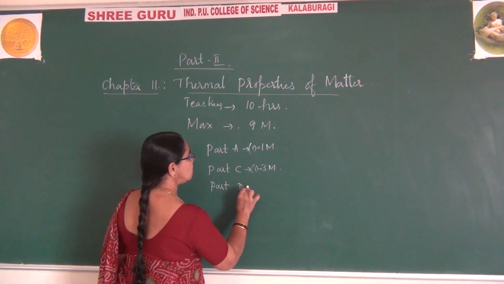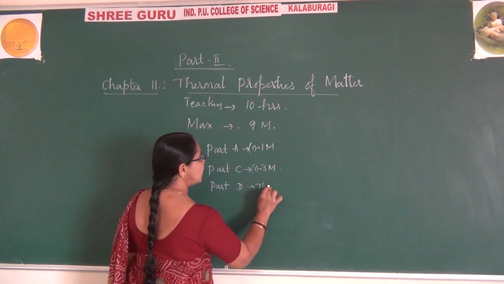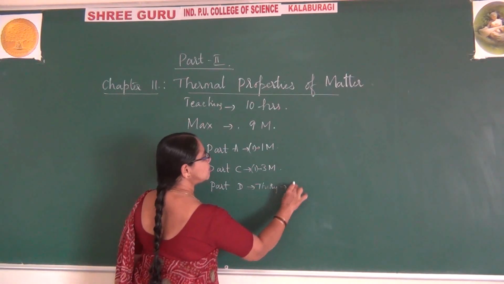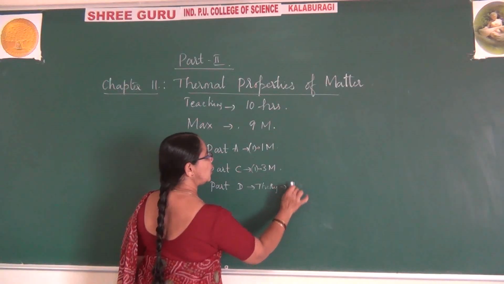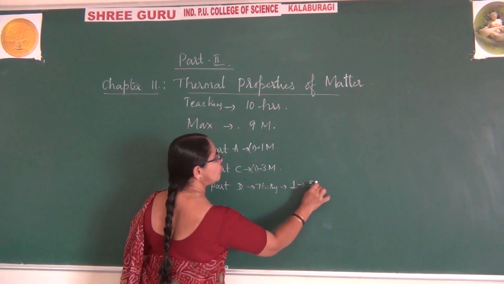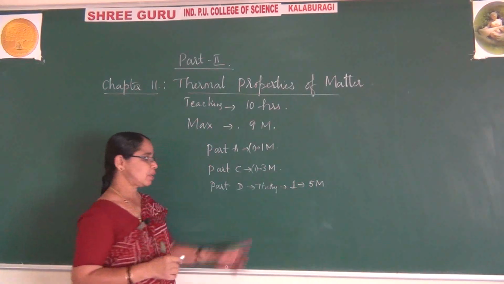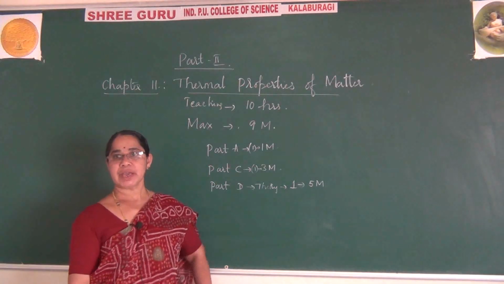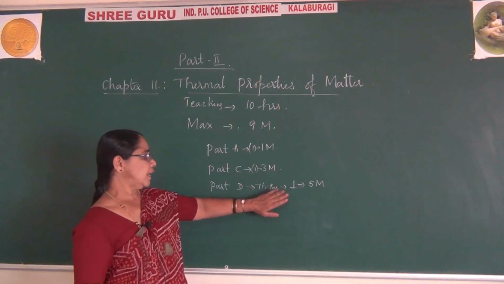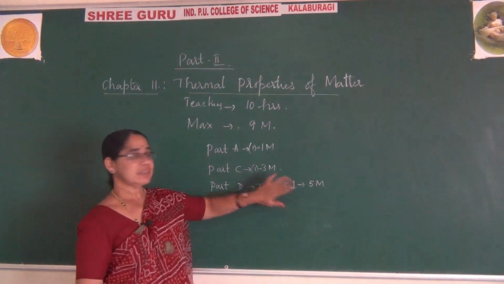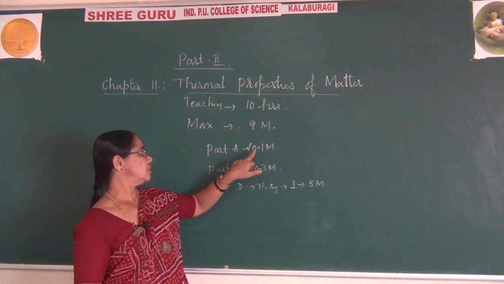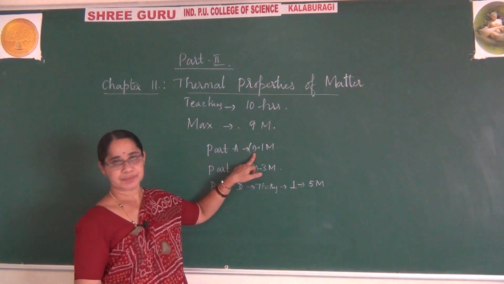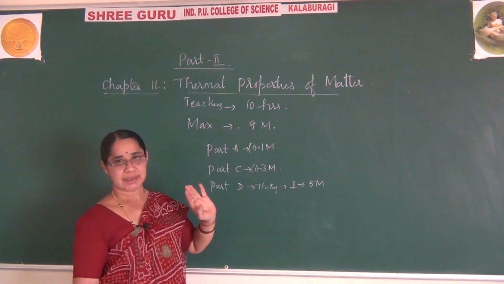What is part D? Where you come across part D, theory part, where you expect only 1 question which is of 5 marks, means you expect 1 essay type question in this part D. Okay. So totally you come across 1 part D question and 1 part C question and 1 part A question. So it completes 9 marks.